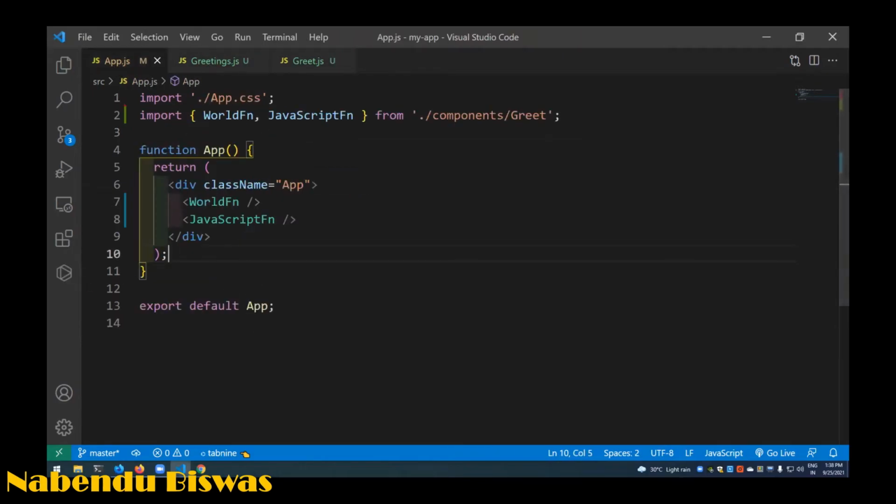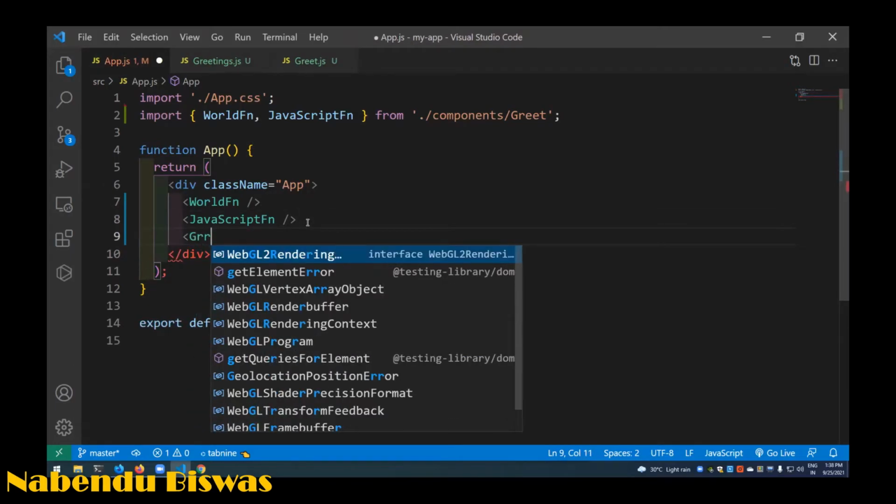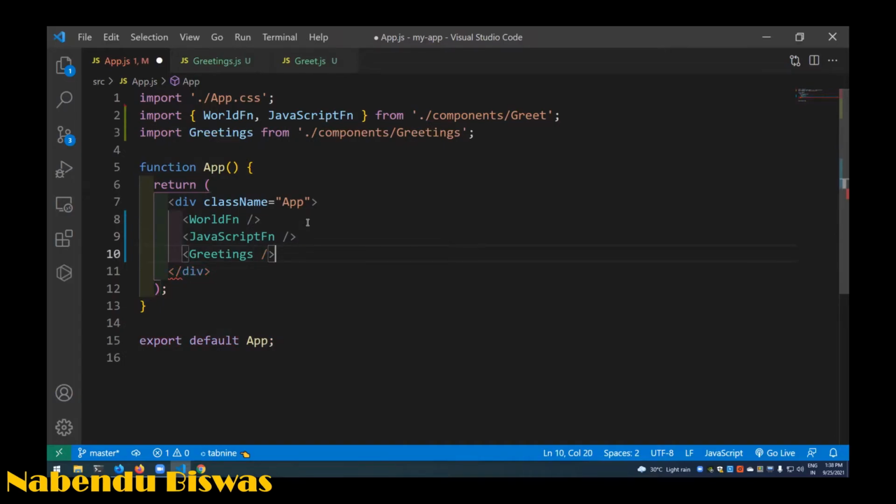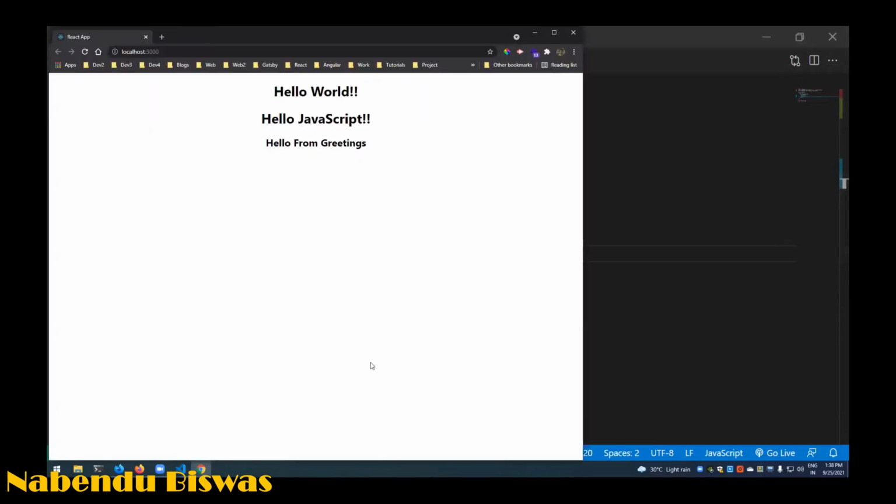Now you'll see one more thing, which is how we are going to import greetings. See, the import way is different. So import greetings from, so there is no curly bracket here. So this is the way to do it. Okay, import greetings from greetings. I will save it. And most of the time we are going to follow this one only. So see, hello from greetings is coming.